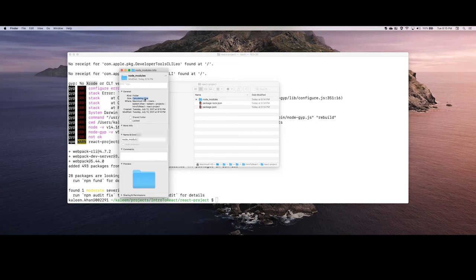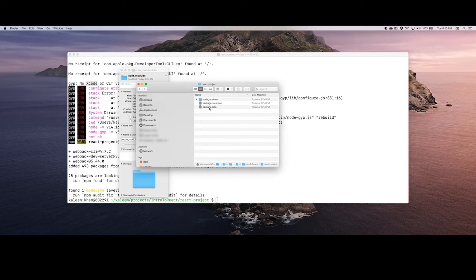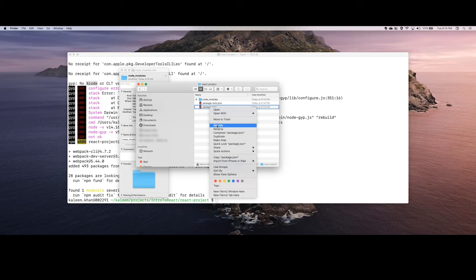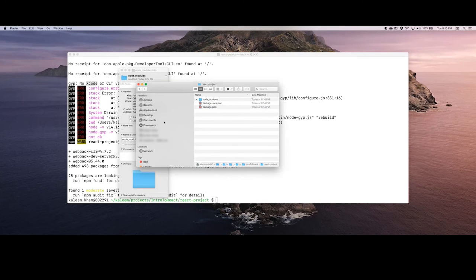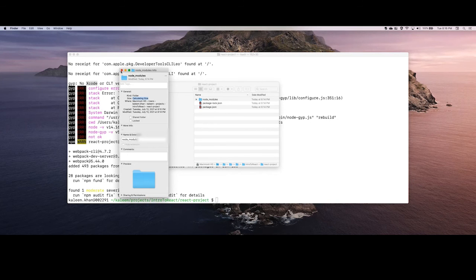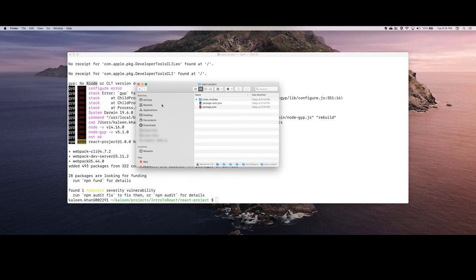So if we are working on the same project, I don't have to send you the node_modules folder. I can just send you one package.json, which is only a few KBs, only 430 bytes, and we'll all be on the same libraries. So it saves you a lot of space.